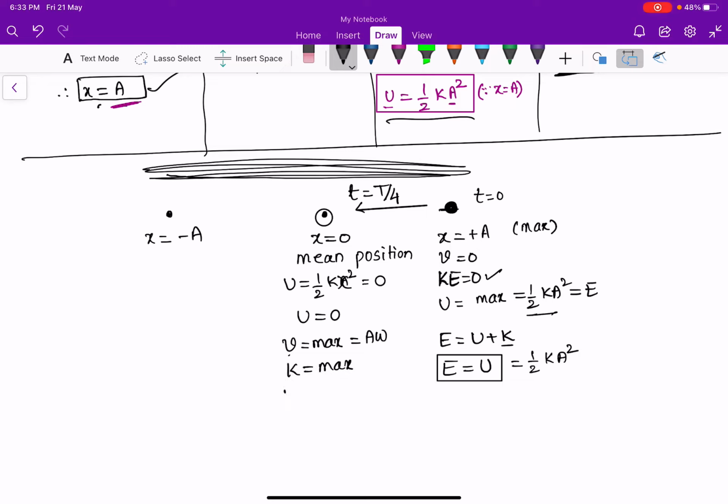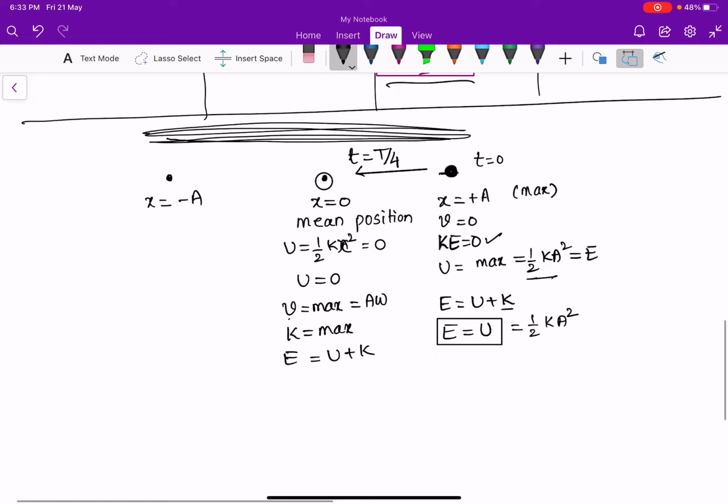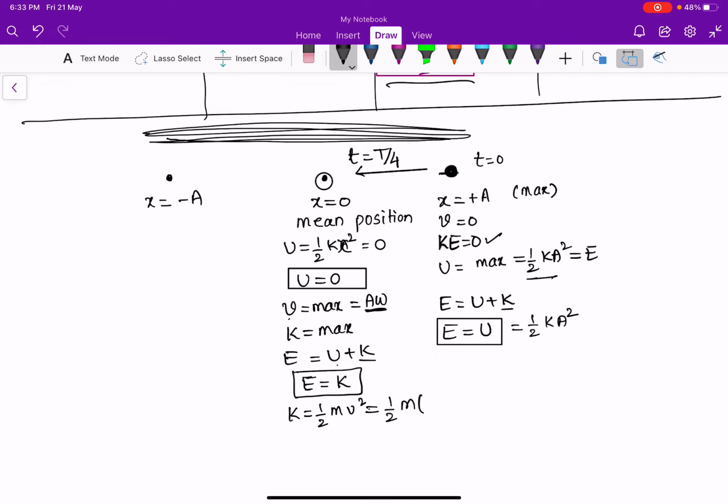We know that total mechanical energy is the sum of potential and kinetic energy. At the mean position, potential energy is equal to 0, so total mechanical energy is simply kinetic energy. At the mean position, total mechanical energy is in the form of kinetic energy only. So K is half mv square, where v is a omega.